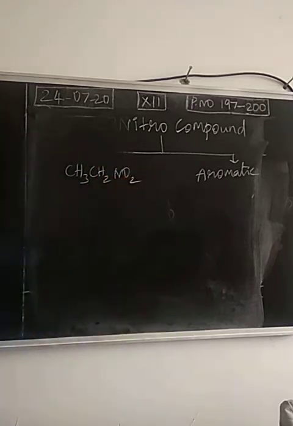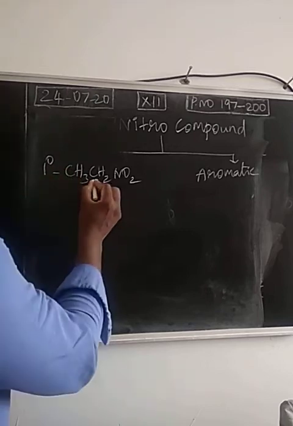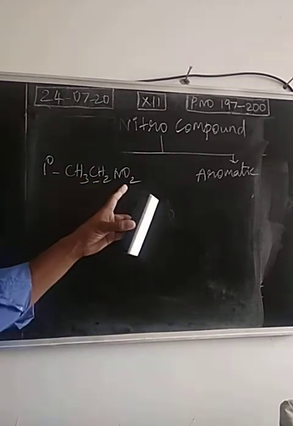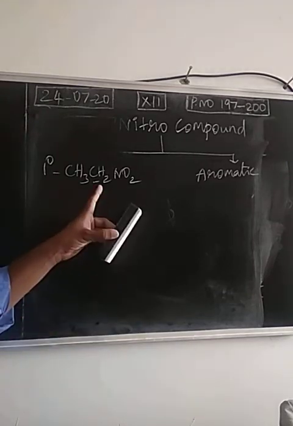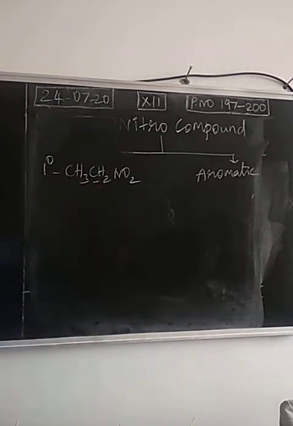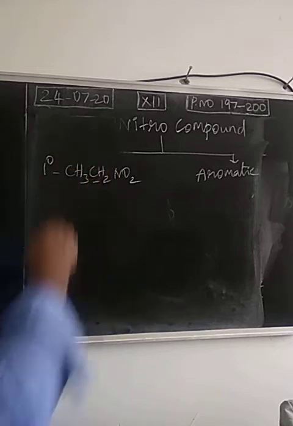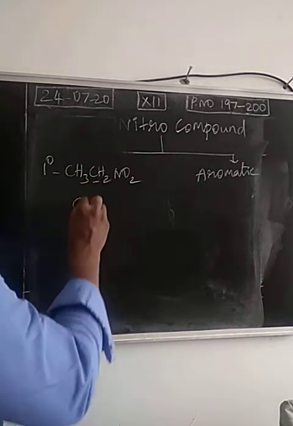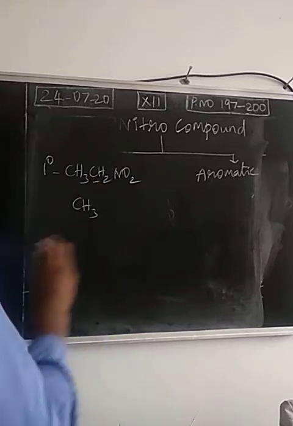So this nitroalkane belongs to what type? This belongs to primary nitroalkane, because the head carbon is bonded with only one carbon. The carbon bonded with the functional group is called the head carbon. Now the head carbon is bonded with only one carbon, so this is primary. So the nitroalkane is called a primary nitroalkane. This is nitroethane.